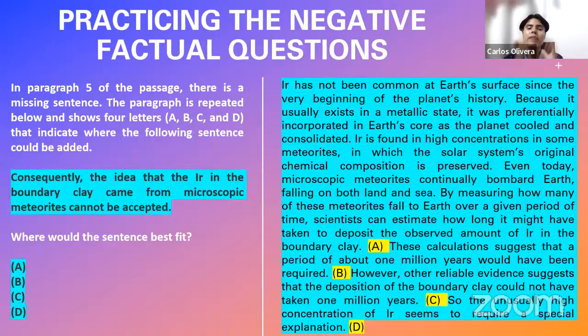And normally, when we state a conclusion about a subject, I think that you agree with me here, as you have stated your conclusion, you move on, right? To another topic, you say, okay, well, so, and you continue, right? Imagine that you say, well, we conclude that aliens do not exist. So you move on to another topic, right? And notice what happens right after spot C. So the unusually high concentration of iridium seems to require a special explanation. It's moving on to another topic. Why? Because it comes after a conclusion.